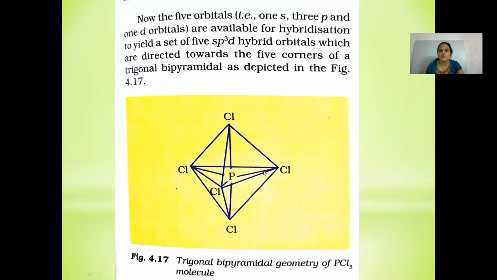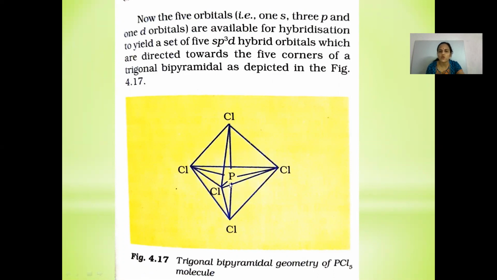This gives you the trigonal bipyramidal structure of the PCl5 molecule, in which two P-Cl bonds are axial in nature and they are placed at an angle of 90 degrees, and three P-Cl bonds are equatorial in nature and they are placed at a bond angle of 120 degrees with one another. So if the question comes, are all P-Cl bonds in PCl5 molecule same?